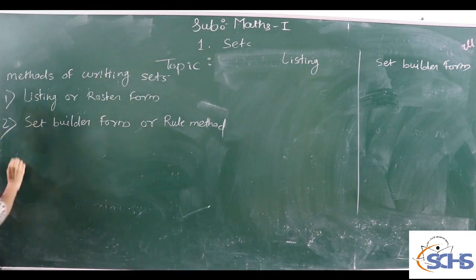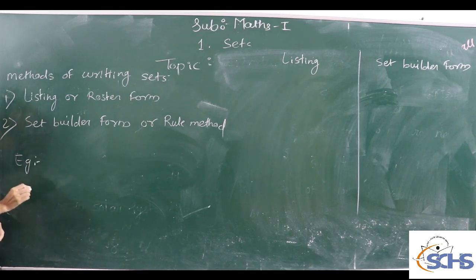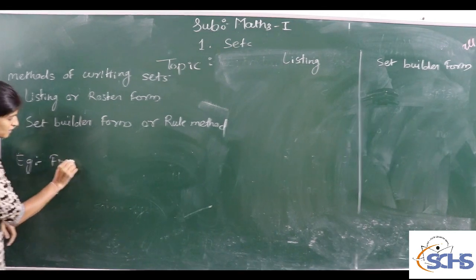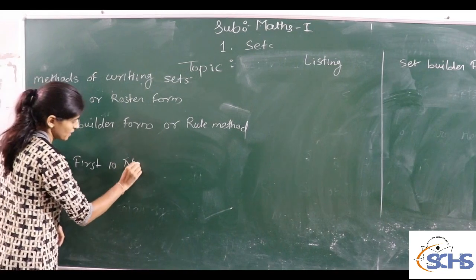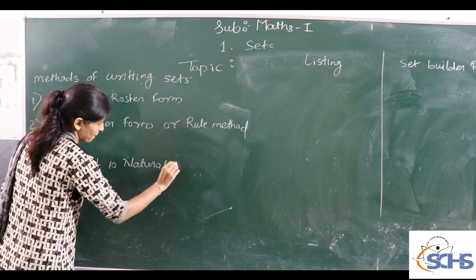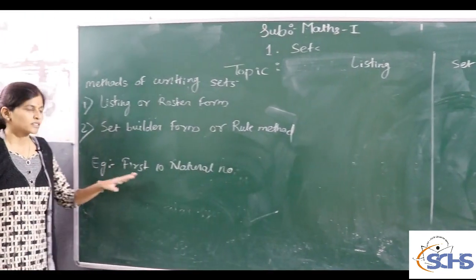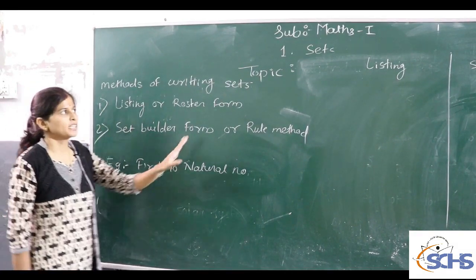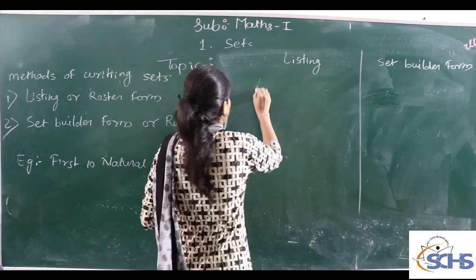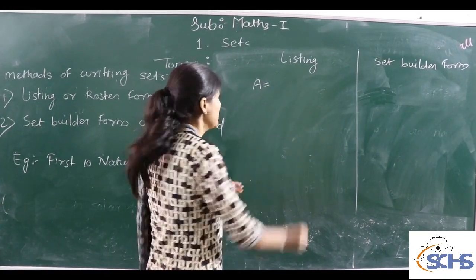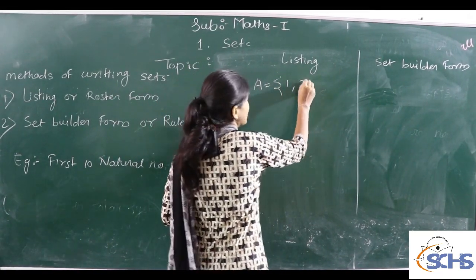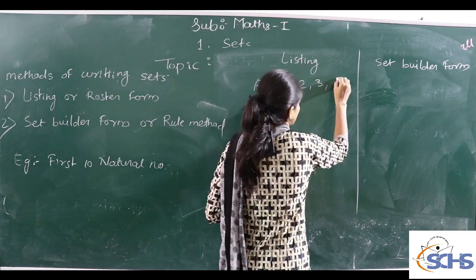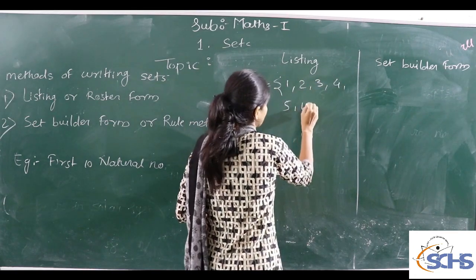Suppose we have to write down the set of the first 10 natural numbers in the listing method. We give the name of the set by a capital letter, that is A, and we only write the elements, that is, the first 10 natural numbers, 1 to 10.